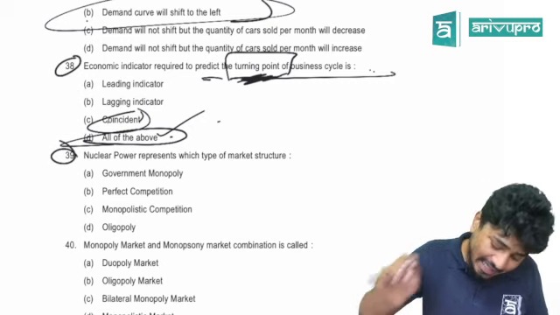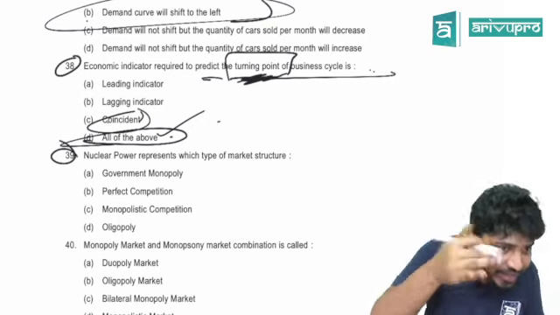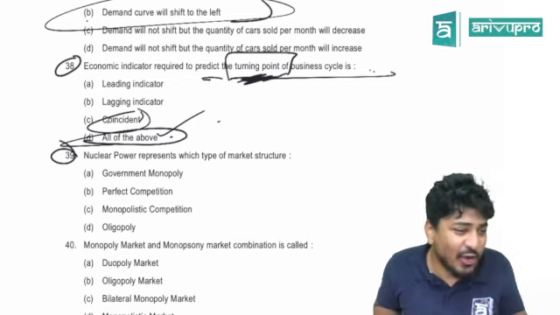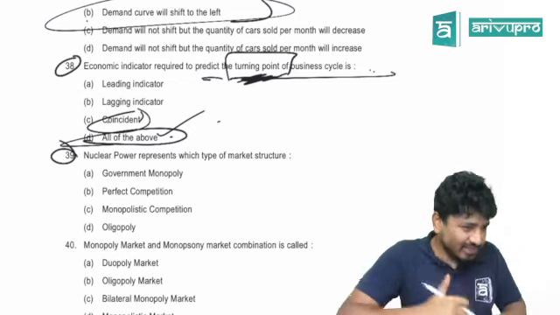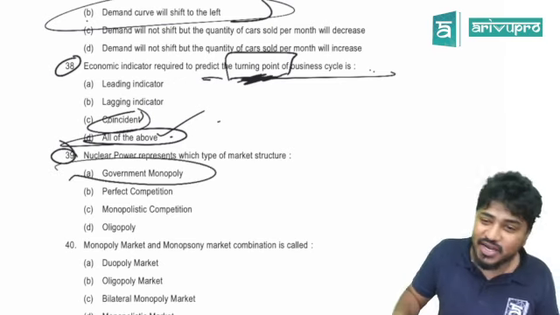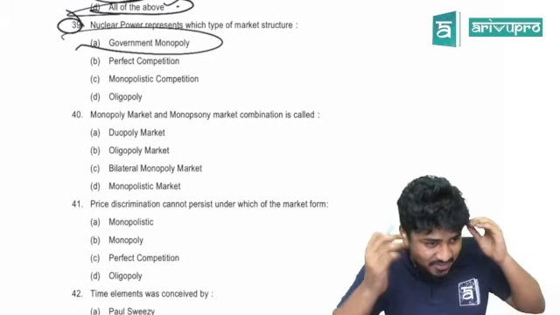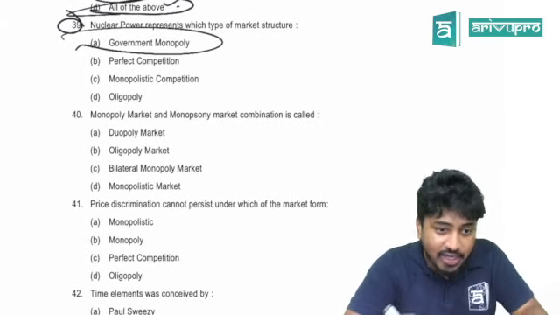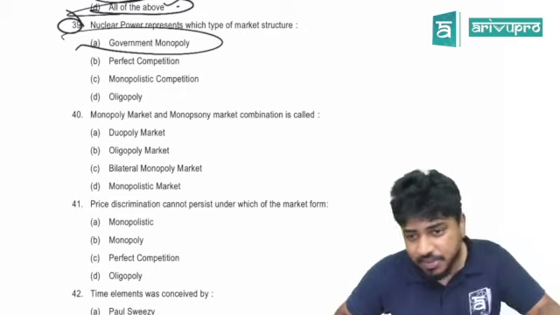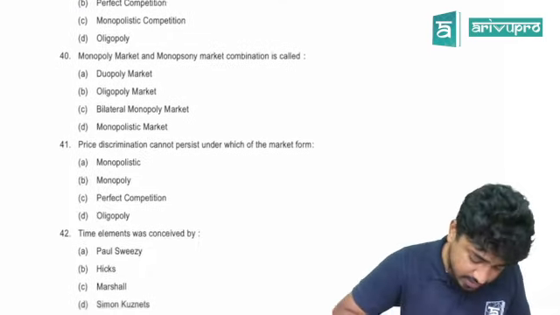Nuclear power in India. There should have been a statement saying what India represents. Okay, there is an assumption that you are in India, so it is a government monopoly. See, these are the things where, because the institute is not making it, a person in the institute is making it. Sometimes he will be knowledgeable, sometimes he just copies and pastes it. That is why these things happen.